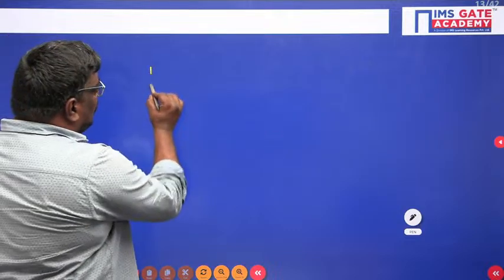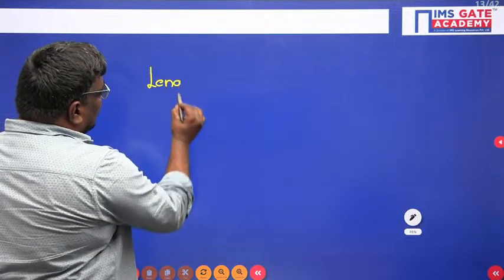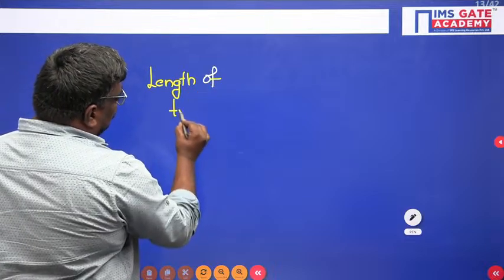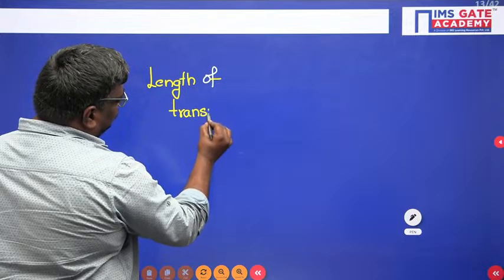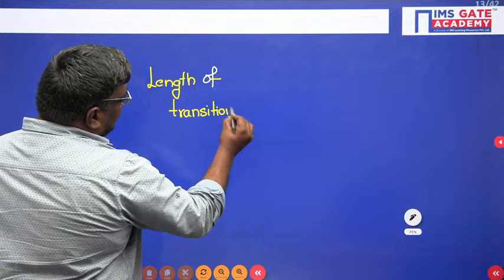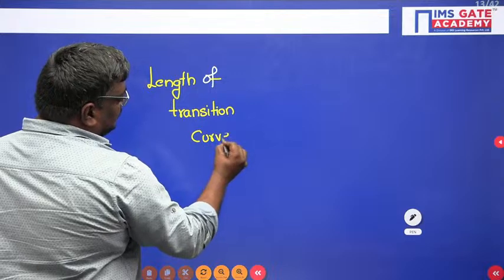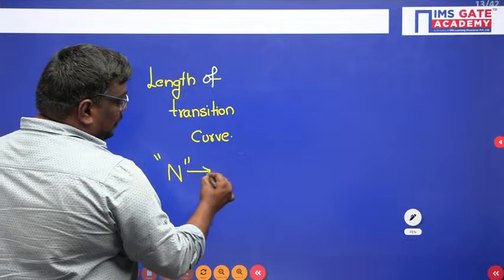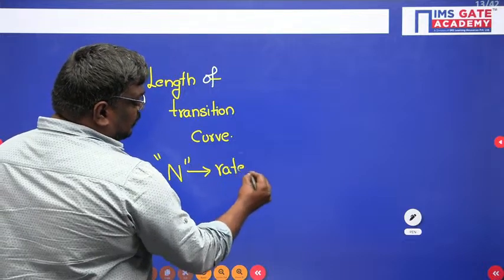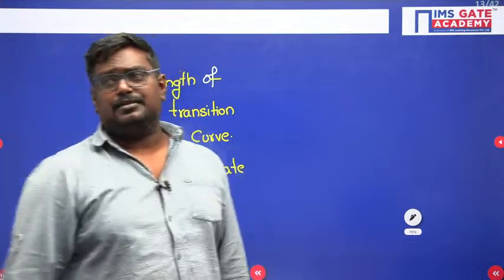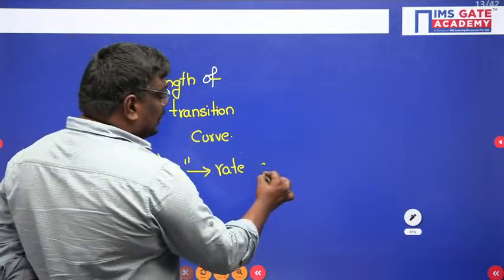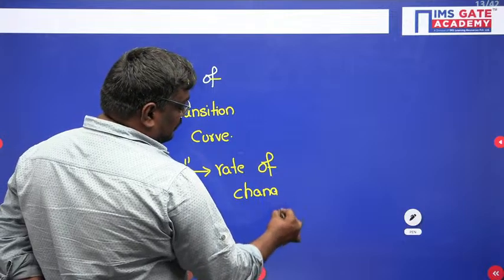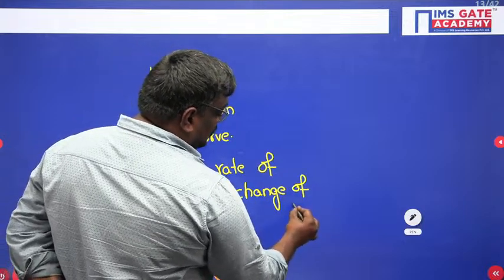Now the length of the transition curve based on rate of change of super elevation. What, sir? What do you mean by that? Here in the previous case we studied the rate of change of acceleration. Now I would like to study the rate of change of super elevation.